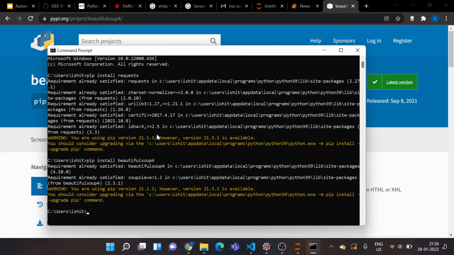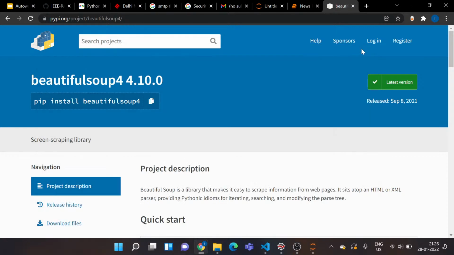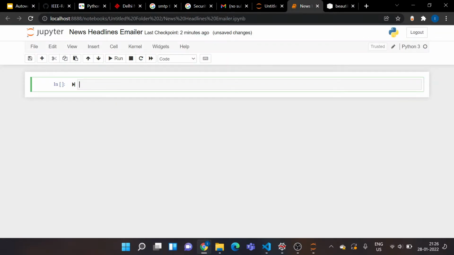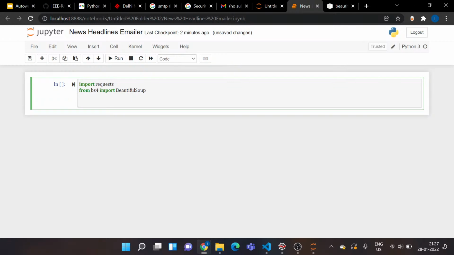By this time I assume you have been able to install these two libraries, which are the prerequisites for this task. Once you're done with this, we need to import them into our code. I'll say import requests, then from bs4 import BeautifulSoup. Again, I'm messing up here. Okay, I've got these two libraries into my code.